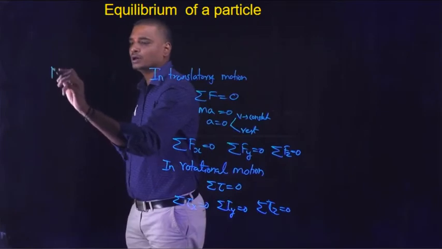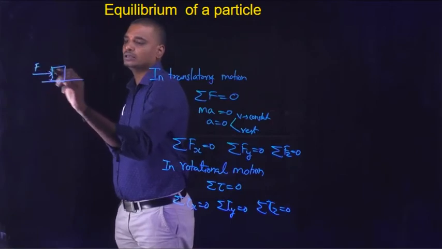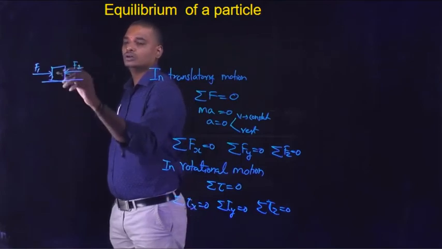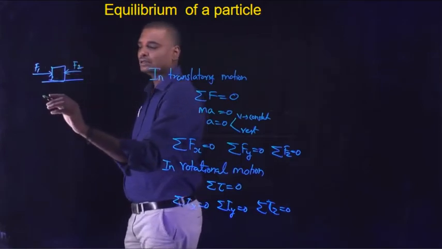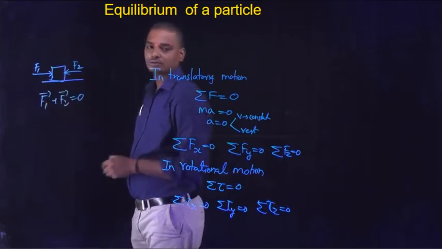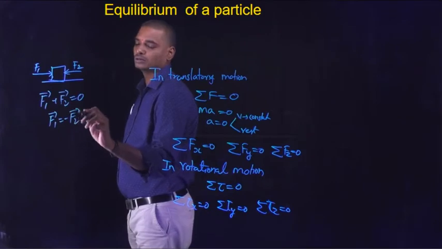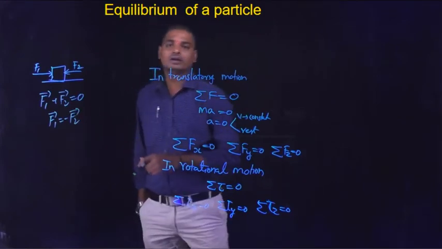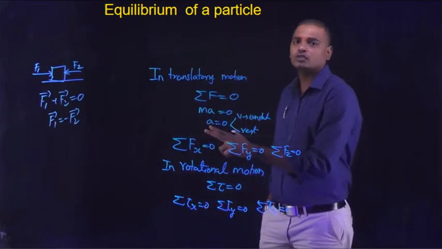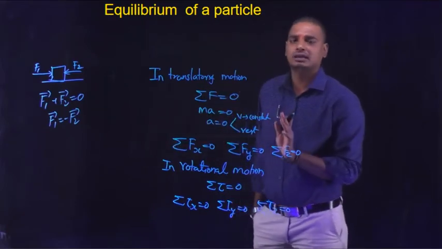Suppose consider a block placed on a horizontal surface. If there are two forces acting on the body, F1 and another force acting in this direction, F2, the body is said to be in equilibrium if F1 bar plus F2 bar is equal to 0. That is, F1 bar is equal to minus F2 bar. That means the magnitudes should be equal and opposite in direction. So a minimum of two forces is required to keep the body in equilibrium. They should be equal in magnitude, opposite in direction.